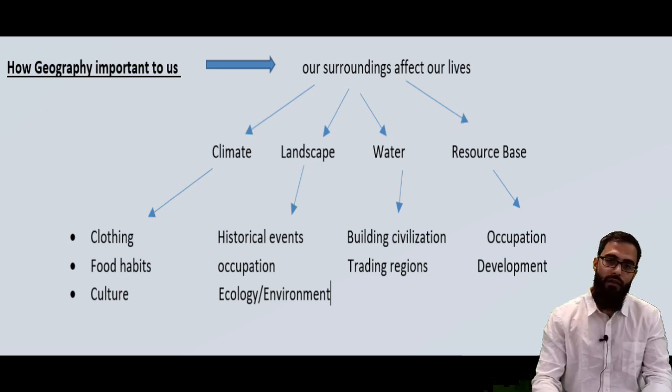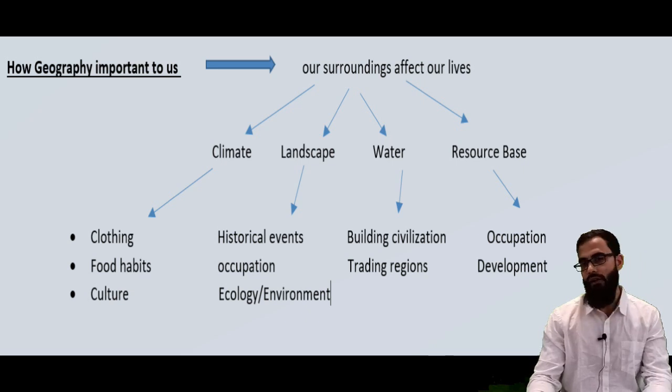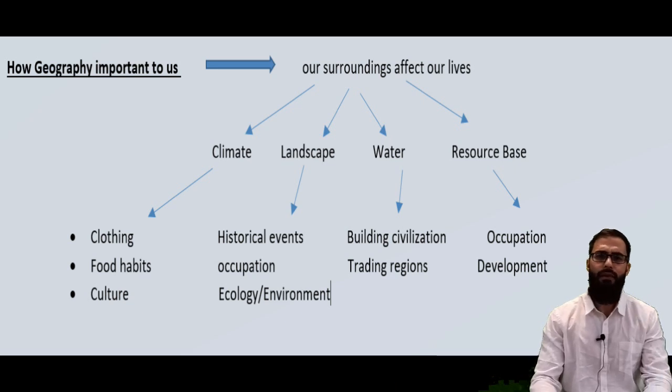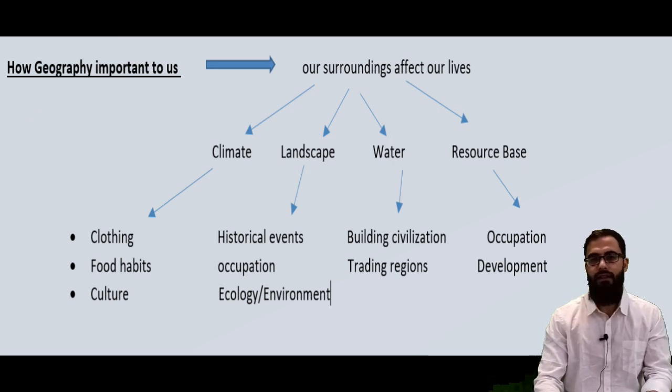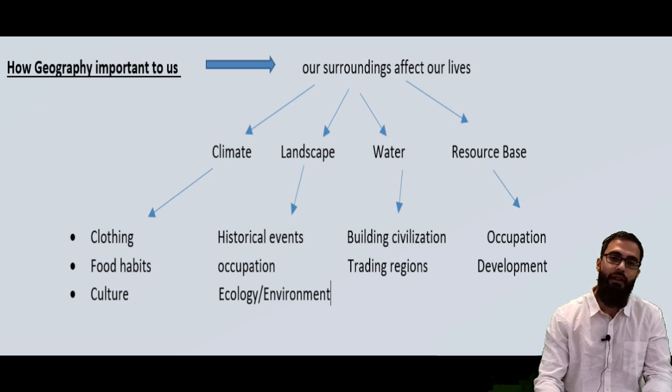Second, how surroundings affect our life is by landscape. We all know that landscape or topography has played an important role in historical events. For example, we know that in India, the Himalayas have always acted as a barrier for invaders. But there were some passes from where invaders started coming. Similarly, in ancient times the sea acted as a barrier, because there was no navigation, so people could not come from the sea.